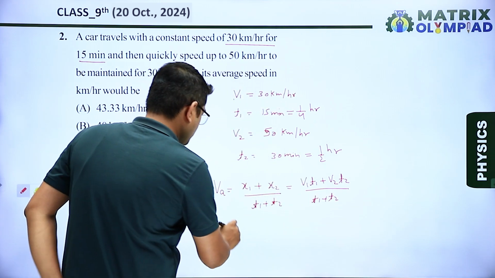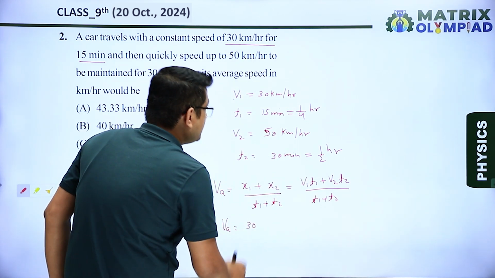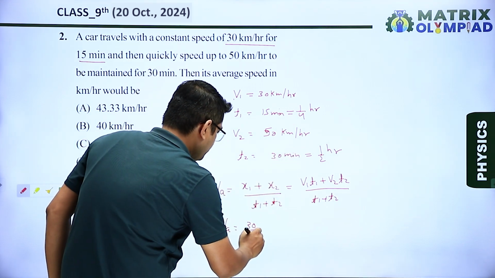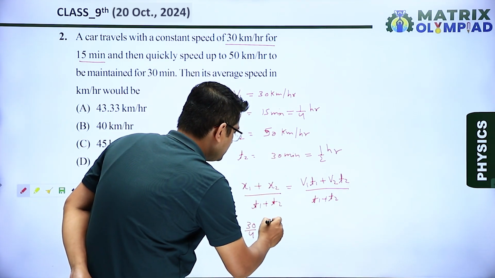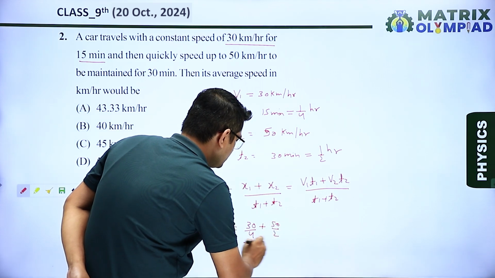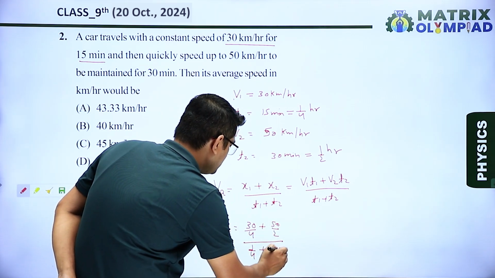Okay, now putting the values, VA equal to 30 multiplied by 1 by 4, that means 30 by 4, plus next is 50 multiplied by 1 by 2, that is 50 by 2, divided by 1 by 4 plus 1 by 2.